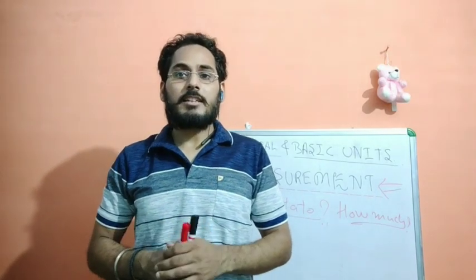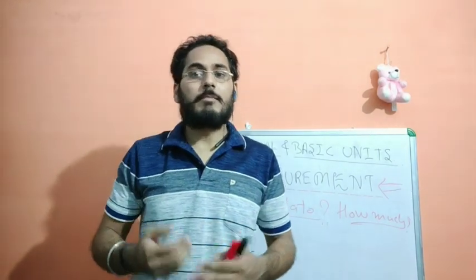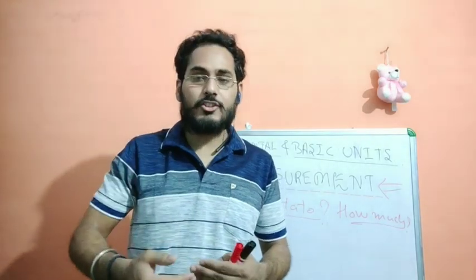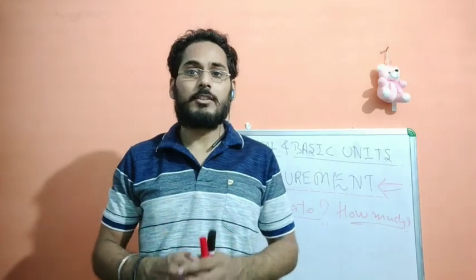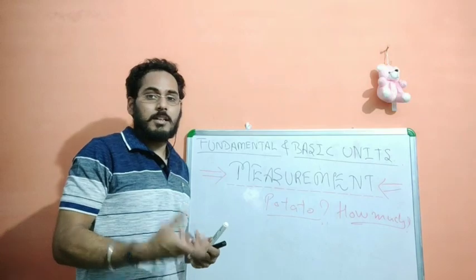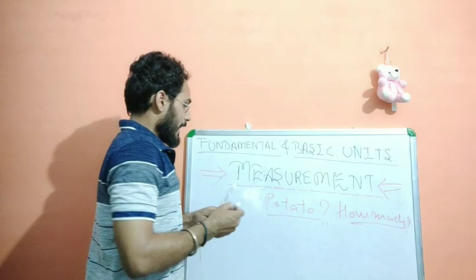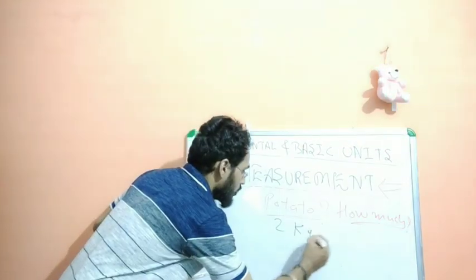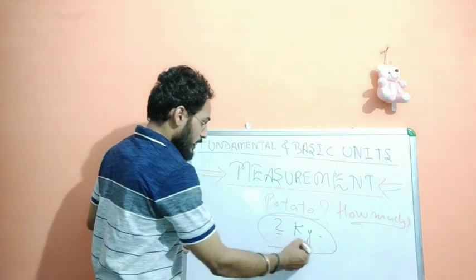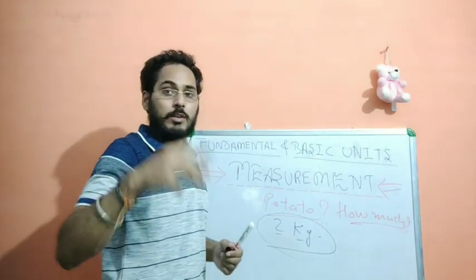In physics, exact accuracy, or science you can say, is a knowledge of measurement, and it expresses various phenomena in terms of the relationship of the quantities involved. So let's have a look when we have to buy something in the market. Let's take the example of potato only. When you go to the market and say, give me 2 kg of potato, this will make sense of a quantity. Here, two things are involved together. This 2 kg is a quantity, or you can say measurement.